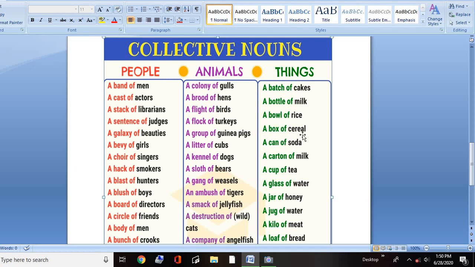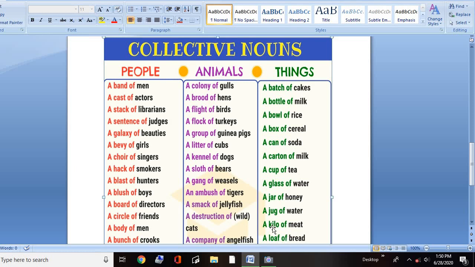A box of cereal, a can of soda, a carton of milk, a cup of tea, a glass of water, a jar of honey, a jug of water, a kilo of meat, a loaf of bread.